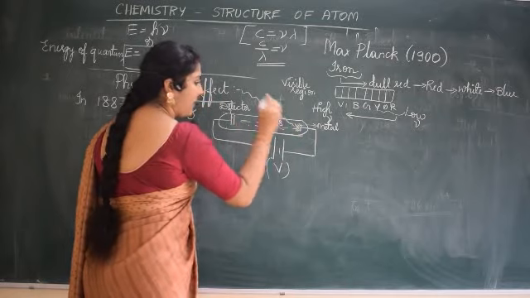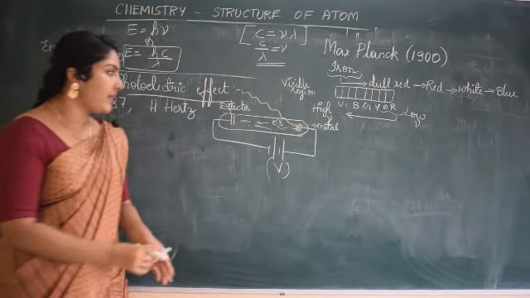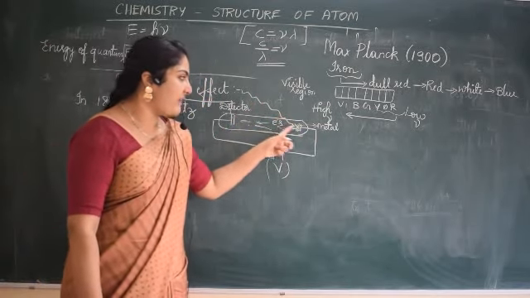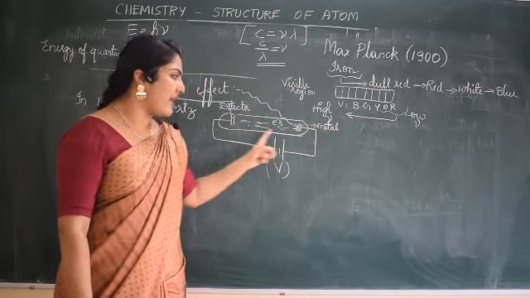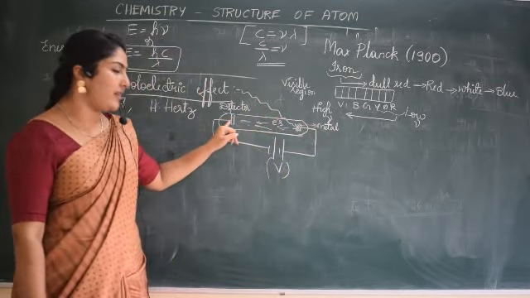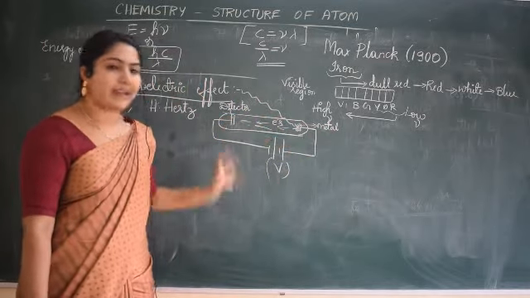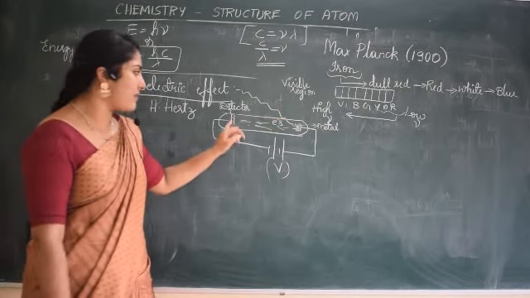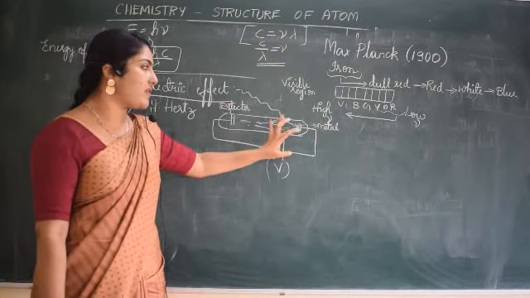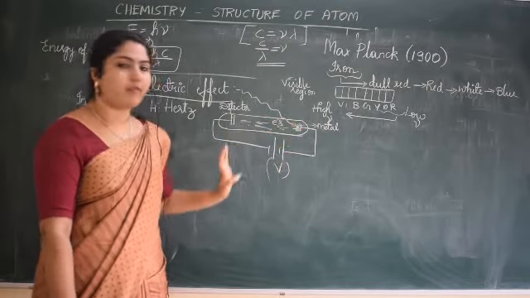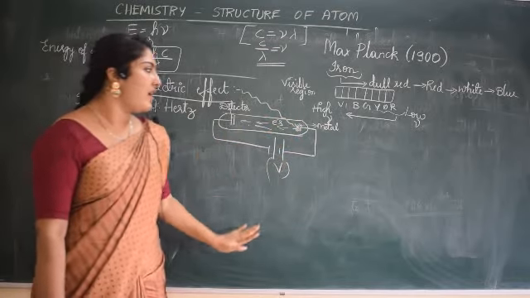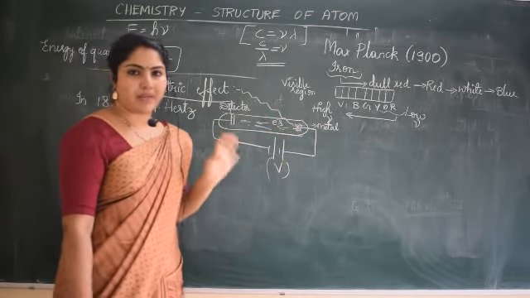Electrons were emitted. So using the detector, he could make out that electrons are being emitted. The detector detects the presence of electrons, or the emission of electrons here. That's all. This is a rough experimental setup I'm telling you.